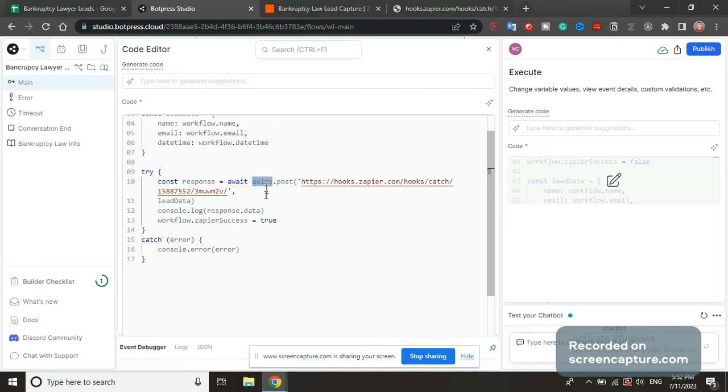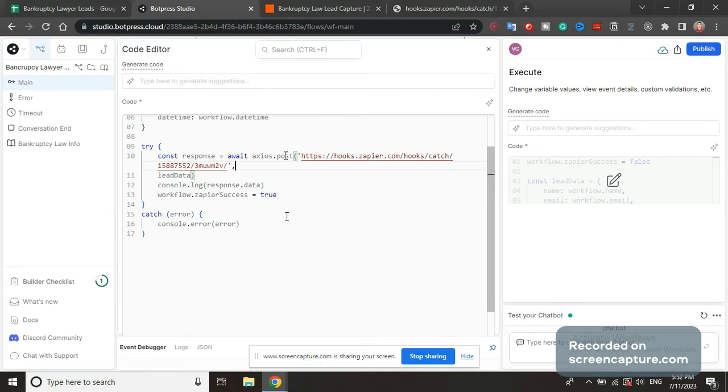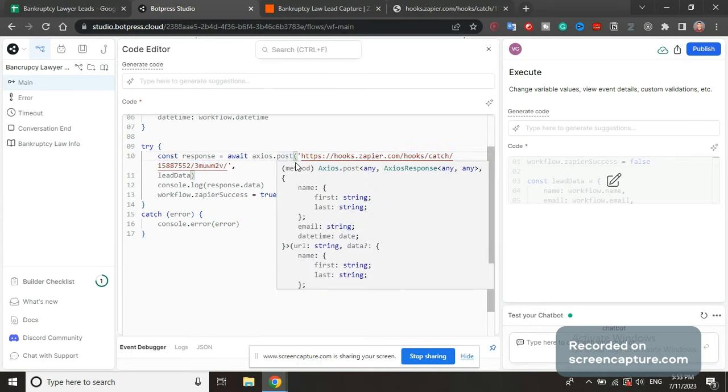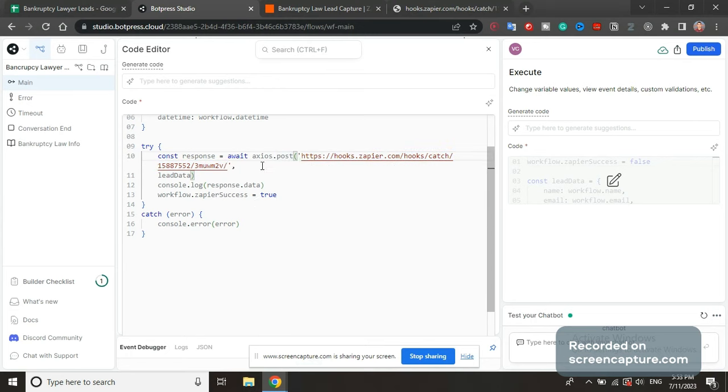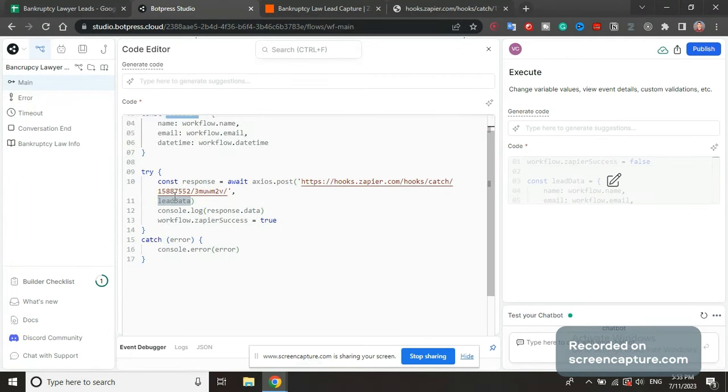Axios is the library we are going to use. .post. We're going to use an HTTP post request. You will not have this link for now. You are going to leave this empty, inside of these quotes, and we're going to put your link here later when we are configuring the Zapier. And then you're going to put comma lead data. So it has to be this variable object that you defined here. Lead data has to be the same spelling. It's not going to work otherwise.